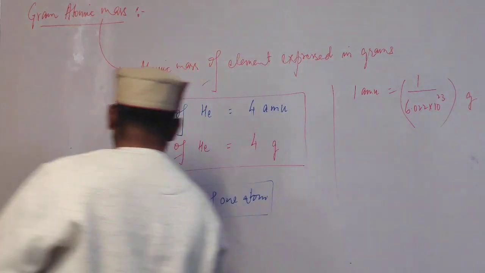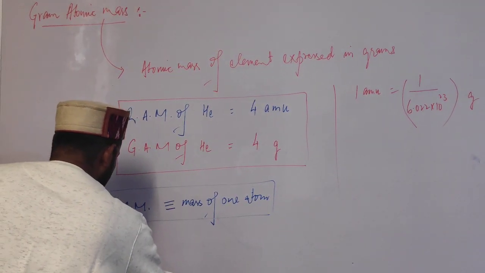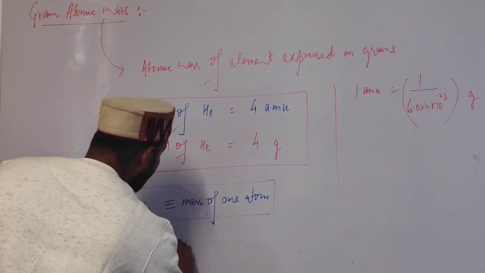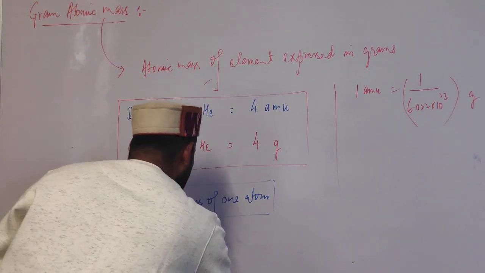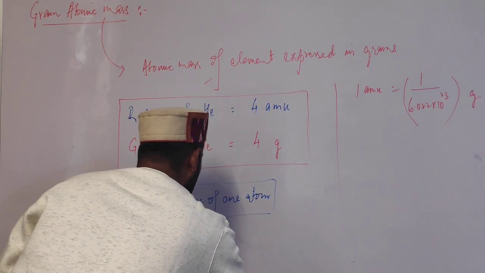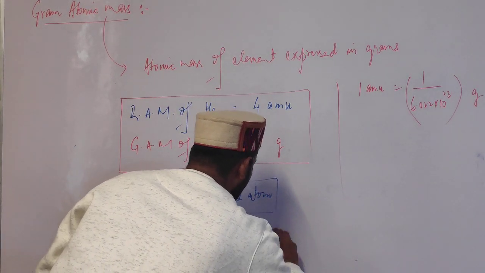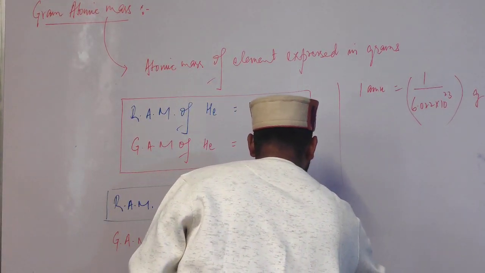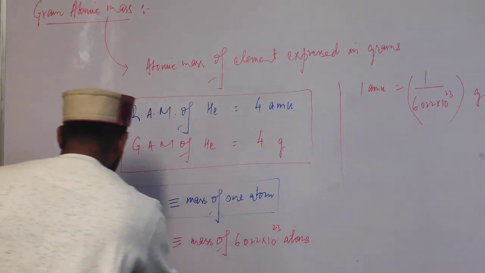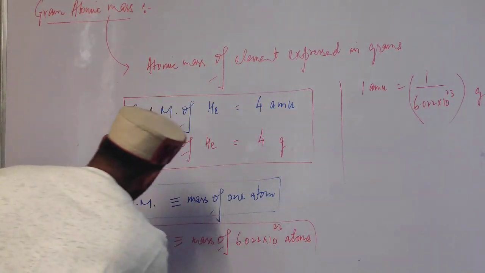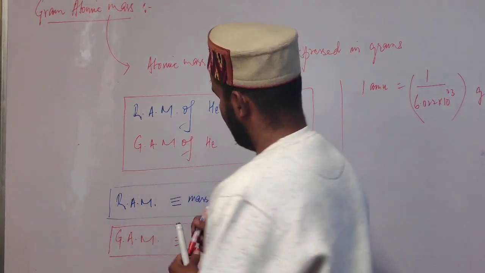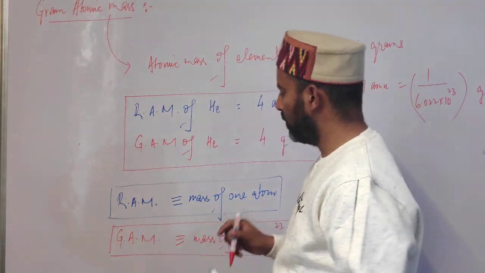But gram atomic mass is not the mass of one atom. It is actually the mass of 6.022 into 10 raised to power 23 atoms of that element. So this is a basic difference between relative atomic mass and gram atomic mass.